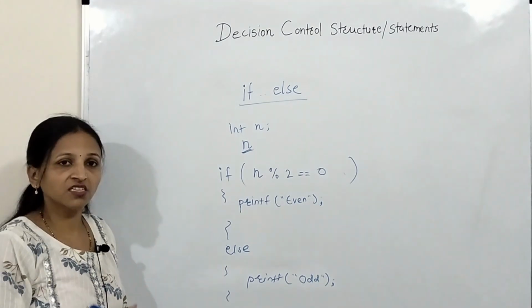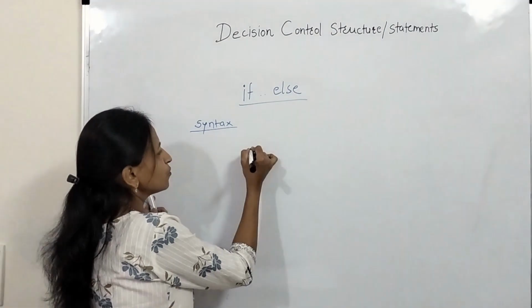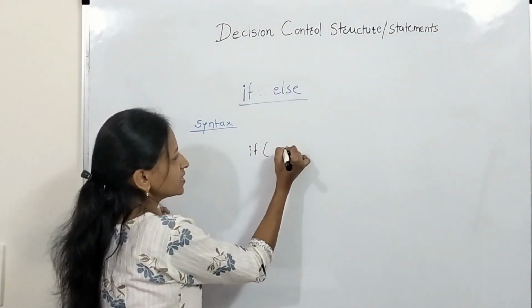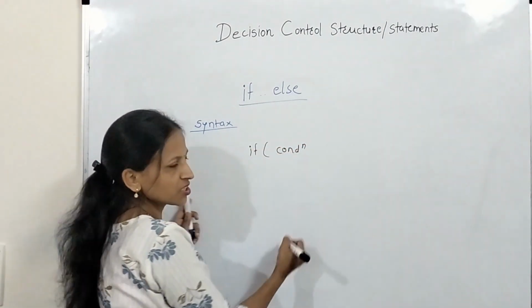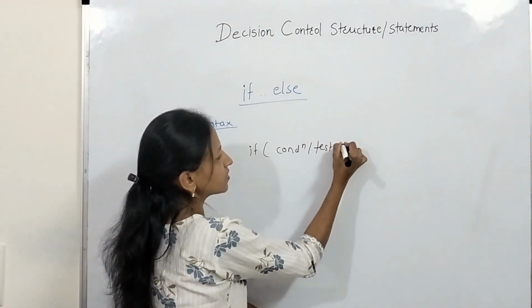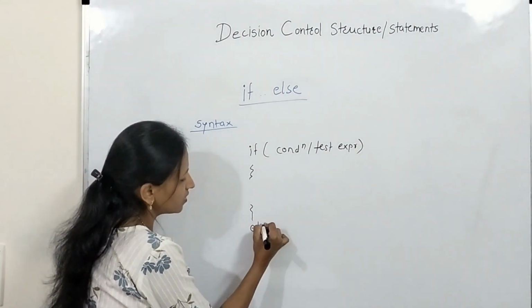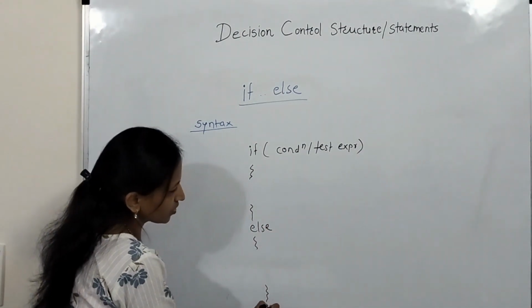Now just see the syntax first. Syntax is like this. First we have to write the if keyword, then in parenthesis we have to place the condition, or you can say the test expression, anything. Now here place a block, then write here else, and again place a block.